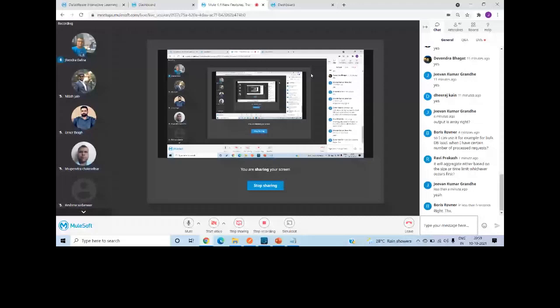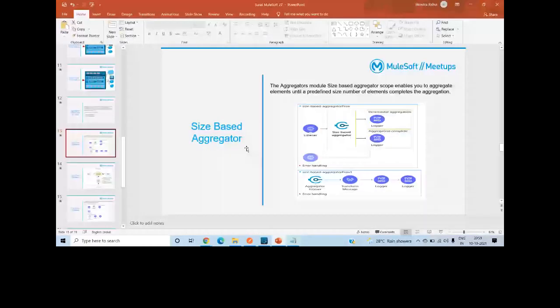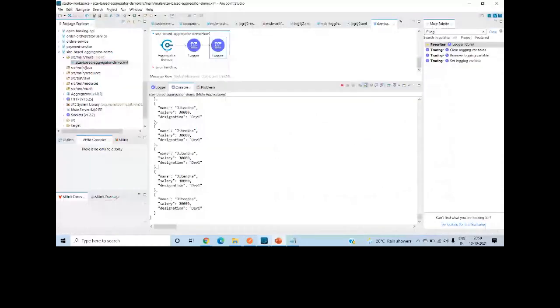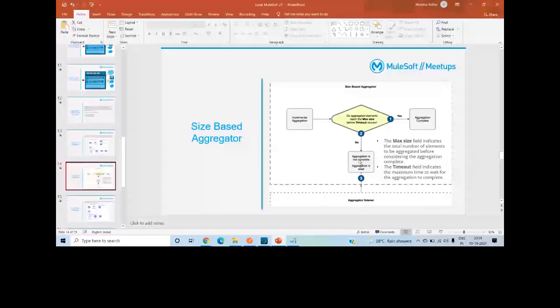So if you see this particular diagram, does the aggregator element reach the max size before timeout? It will say aggregation complete. If it doesn't reach it before timeout, let me show that example. It will mark the aggregation as not completed. If you are defining a time limit of 1 minute and it doesn't receive 10 messages in 1 minute, if it receives only 9 messages, it will not mark the aggregation as completed. All the messages will drop and it will reset.